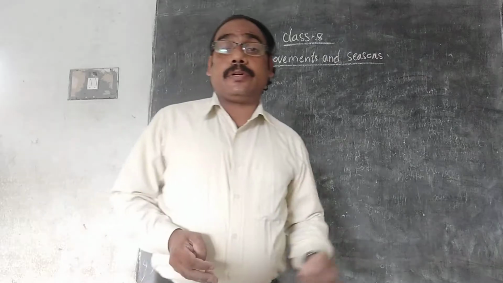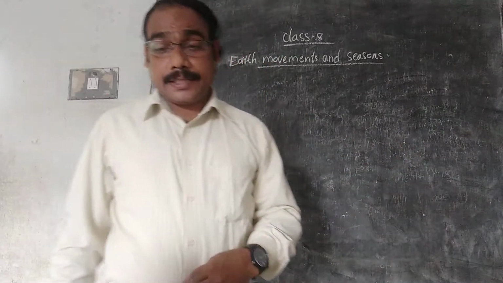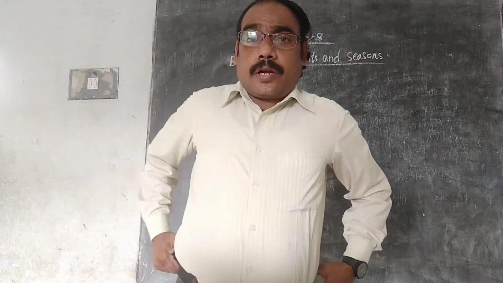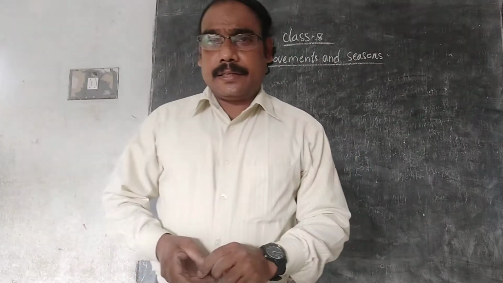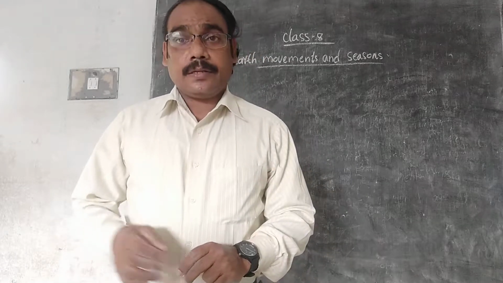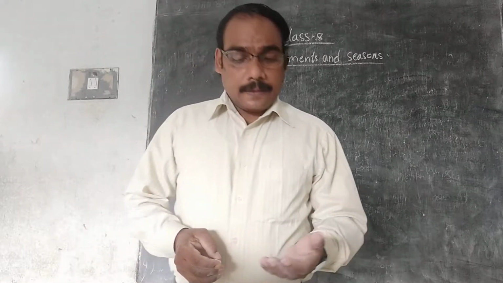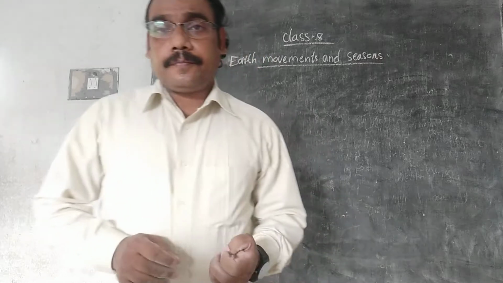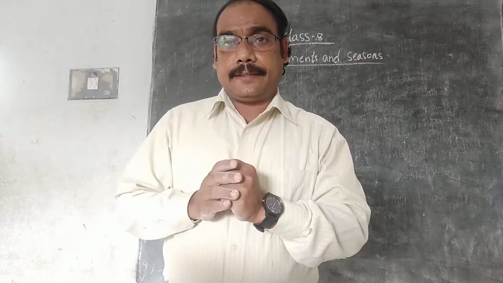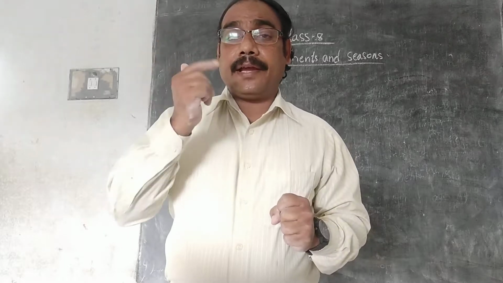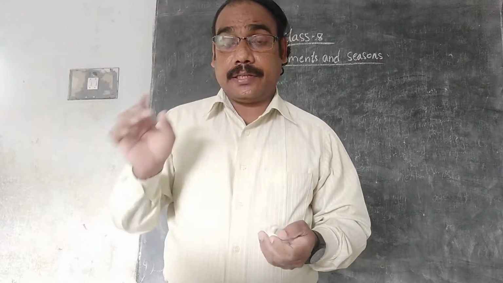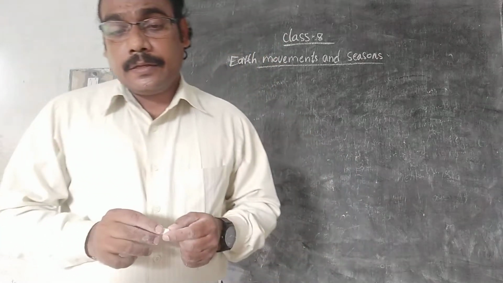We were discussing the earth's movements and seasons. In the last class, I think we stopped with the seasons: summer season, rainy season and winter season. So now you already know about the globe. The globe is a model of the earth. Through the globe we can locate places, and see what the equator is, where it is, and all that.